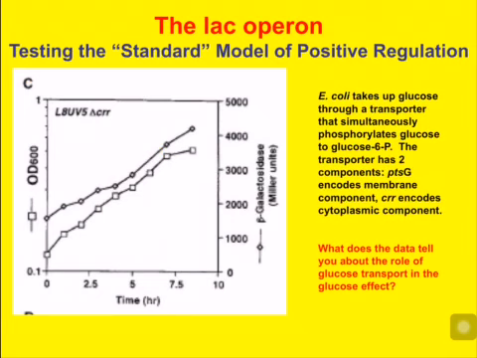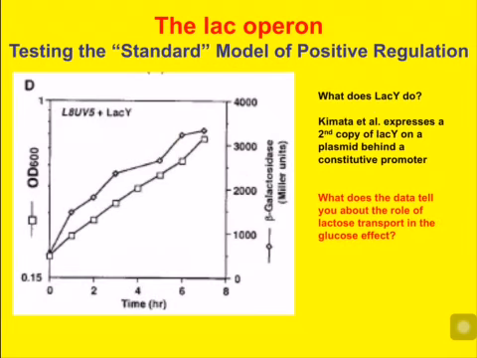L8UB5 in glucose plus lactose, but now we have added a second copy of LAC-Y, but this second copy of LAC-Y is not part of the lac operon. It is behind a promoter that's on all the time. So bottom line, we're making lots of permease all the time. Look what happens. The glucose effect goes away.